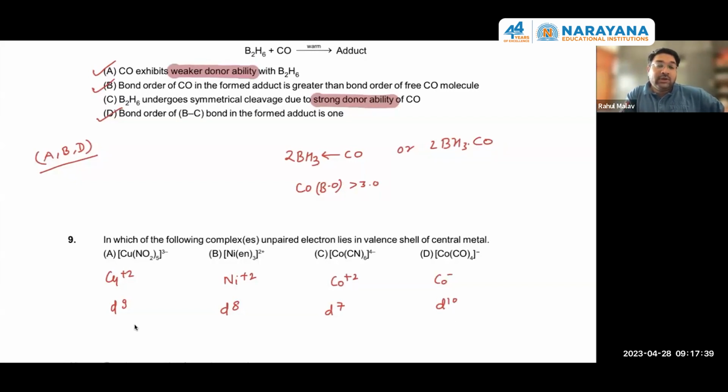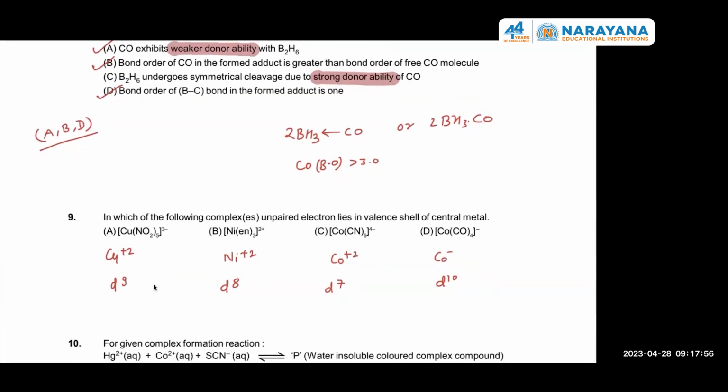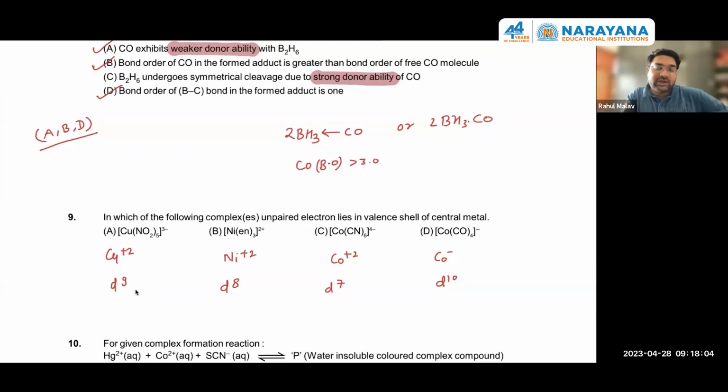Okay. Fine. So in these situations, we have the unpaired electron in d9, and it is coordination number 5, and a strong field ligand is there. So what will be the hybridization over here? sp3d or dsp3? That unpaired electron, if it moves to a higher energy level, it will get excited.